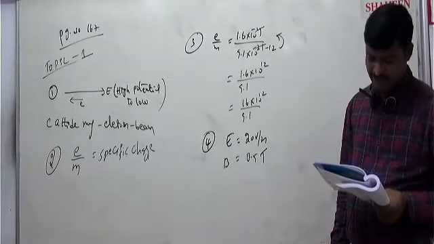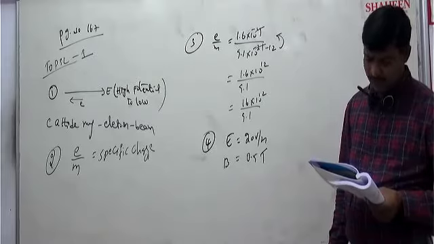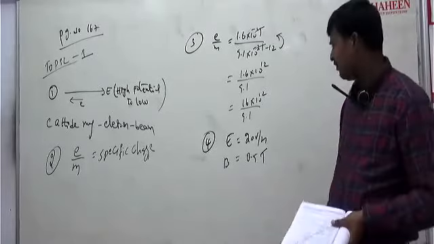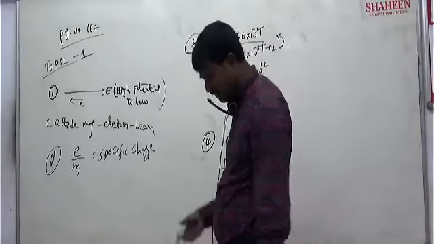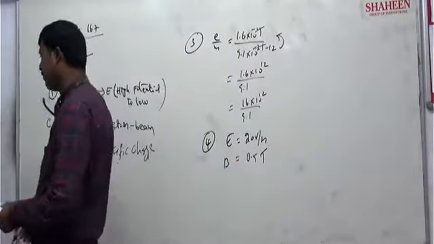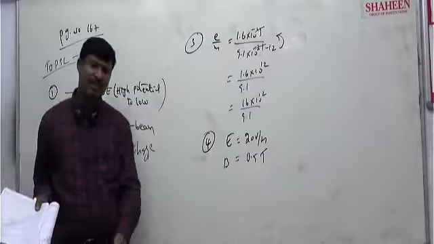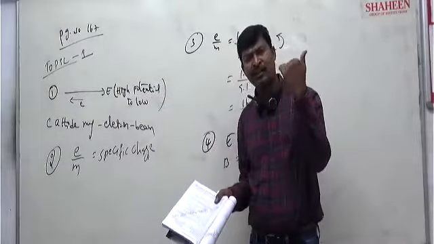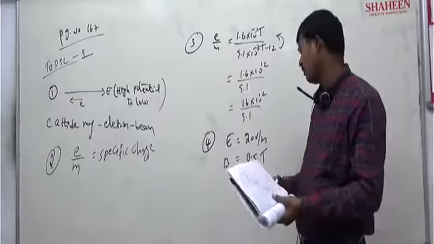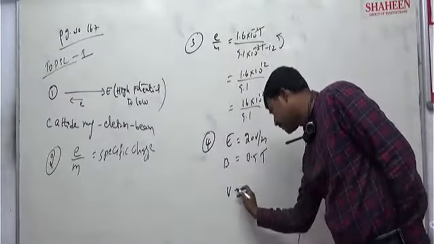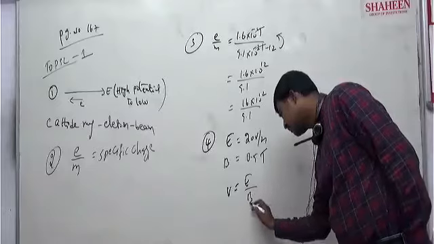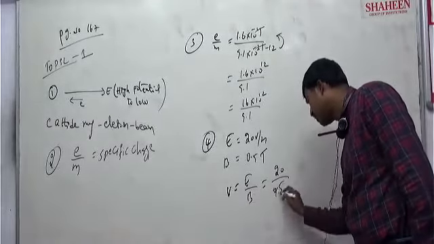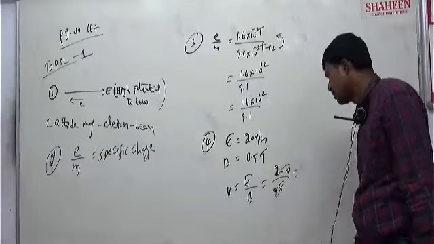What is the velocity of the electron? Whenever a charged particle moves in combined electric and magnetic fields, the ratio of electric field to magnetic field gives the velocity, v equals E by B. So E is 20, B is 0.5. So how much does it become?